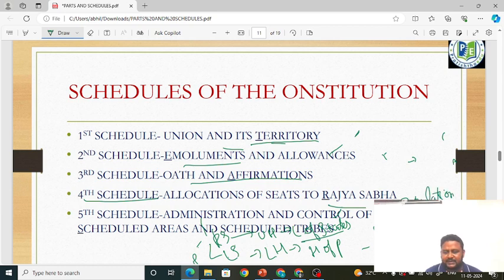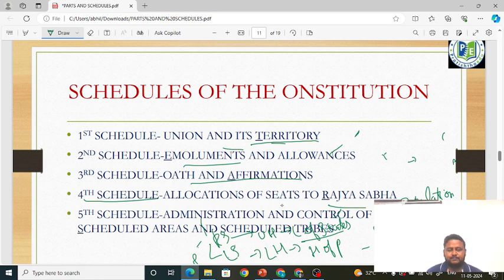Suppose UP has a higher population. For this, the number of seats allocated in Rajya Sabha is 31. Karnataka, for example, has a lower population compared to it. The number of seats allocated to Rajya Sabha is 12. Understood, friends? This is the meaning of allocation of seats to Rajya Sabha.